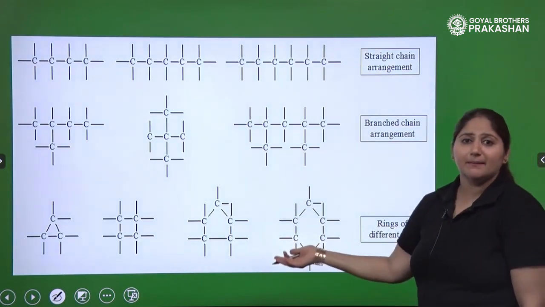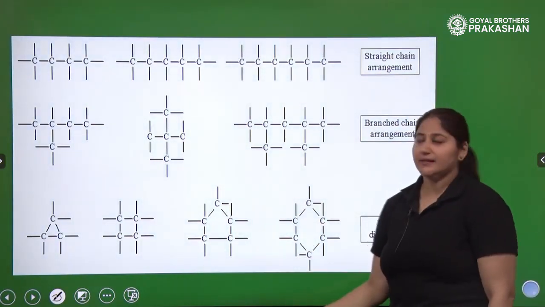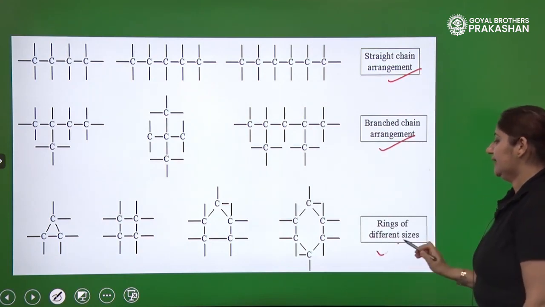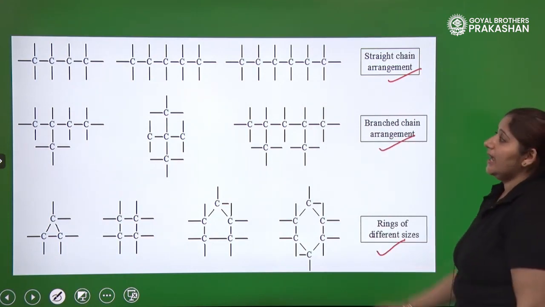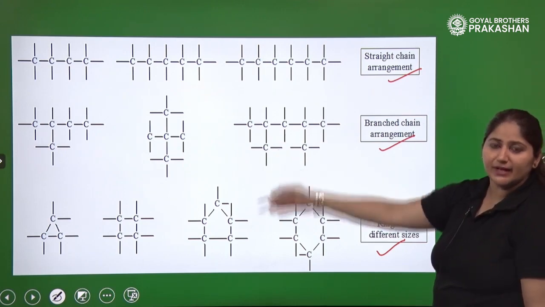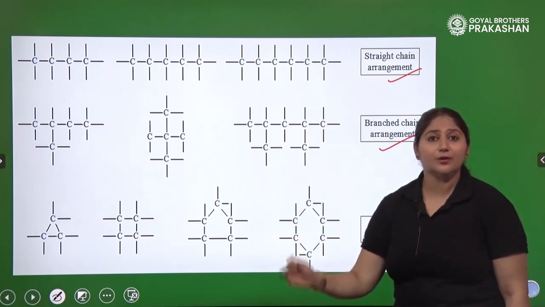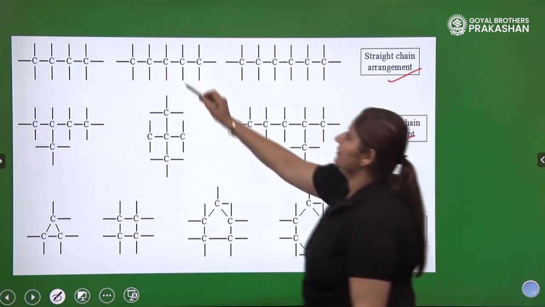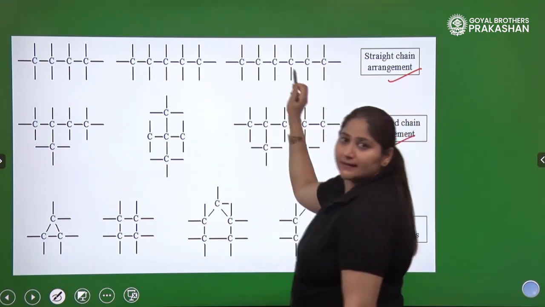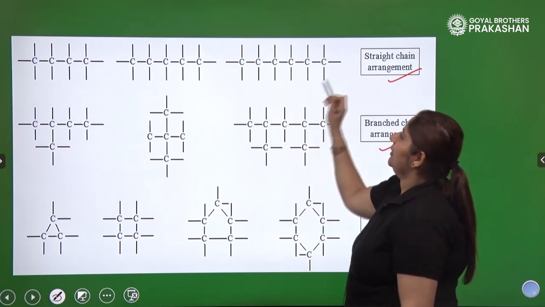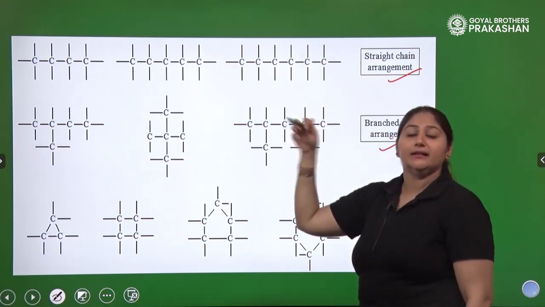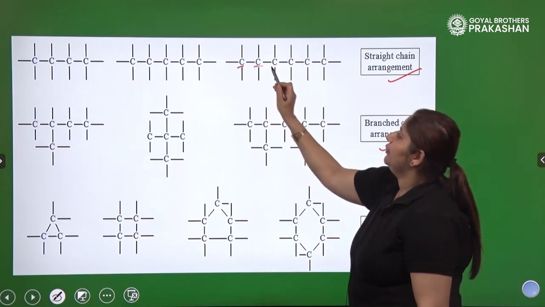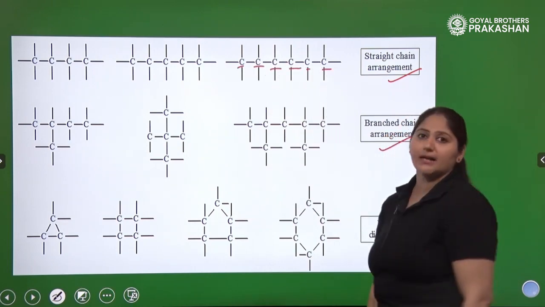So let's see the examples here. We have straight chain arrangements, branched chain arrangements and rings of different sizes. And see, they are all carbon atoms. So carbon has a linking property. Is it showing its tetravalency also? Yes, see, each carbon is making 4 bonds. These bonds are not completed, because they will be completed by other atoms like hydrogen. But still, carbon is able to make bonds with other carbon atoms.